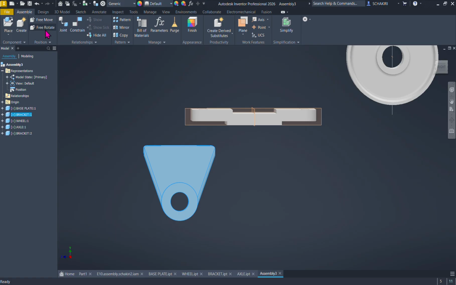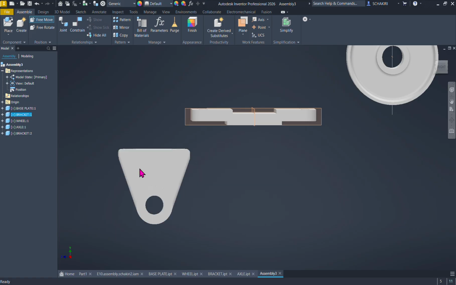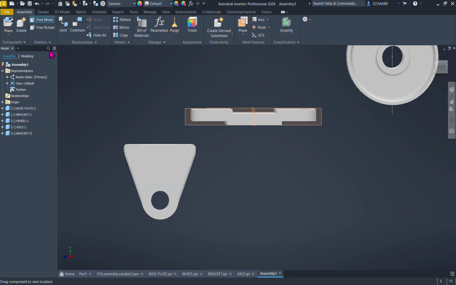Let's rotate it. To rotate, we use here in the ribbon the Free Move or Free Rotate. Free Move is only to move your part anywhere you want, and Free Rotate is to rotate your parts.